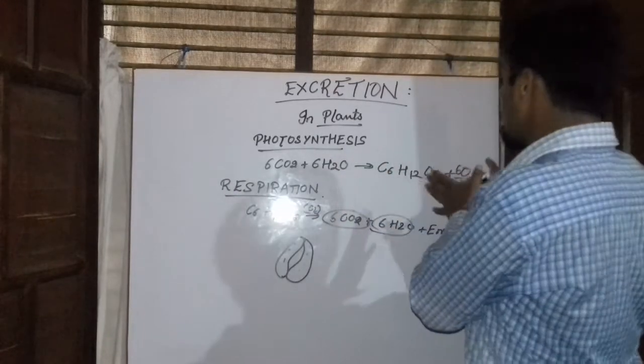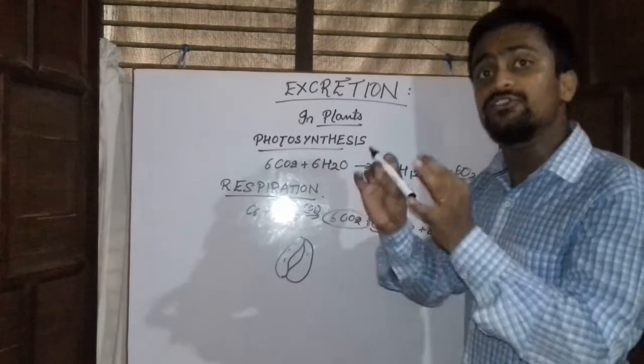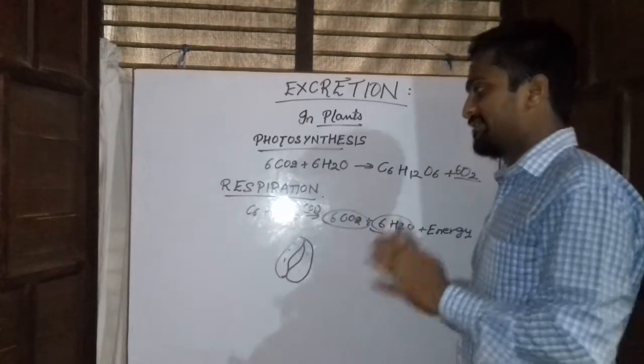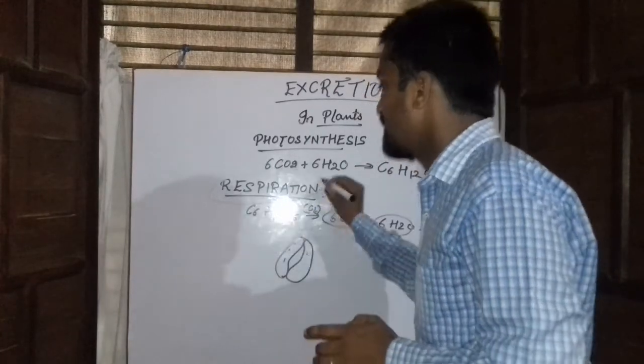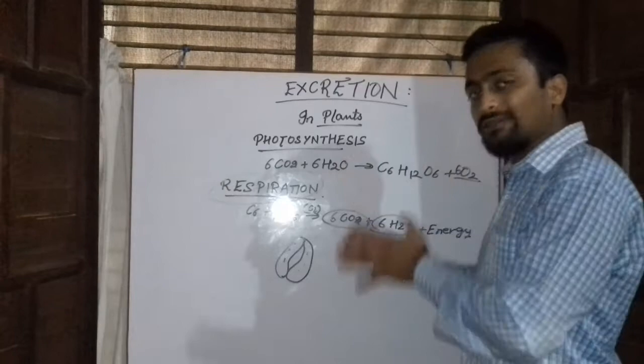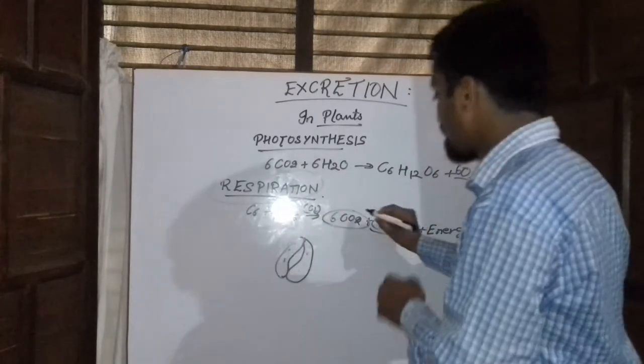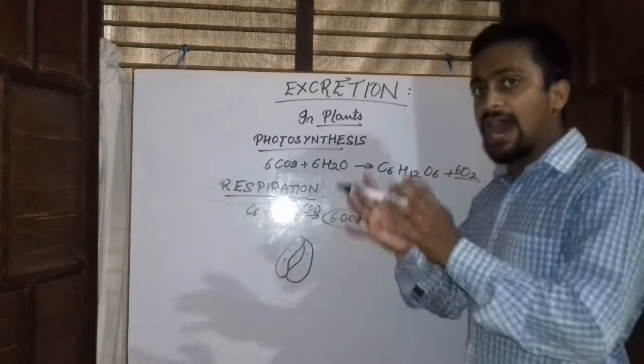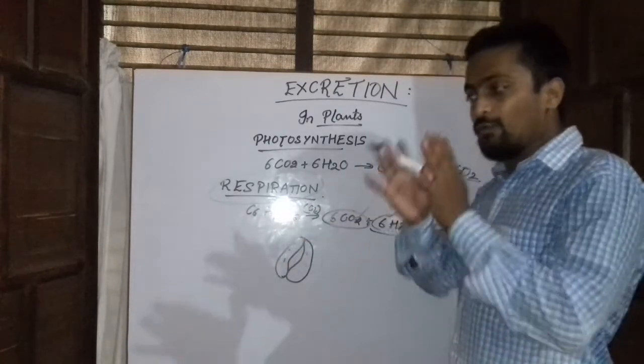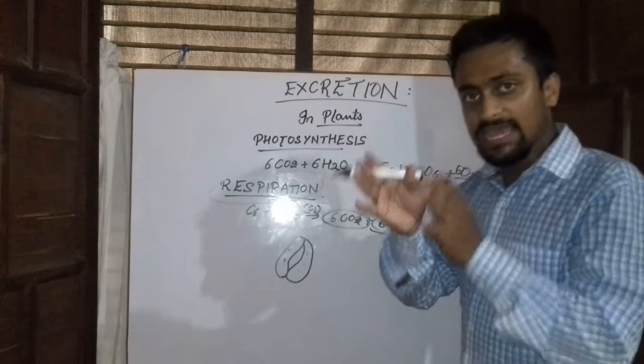So this oxygen is liberated only during the daytime. While the process of respiration takes place in plants all the time, whether it is day or night. So the carbon dioxide and the water are liberated every time, whether it is day or night.